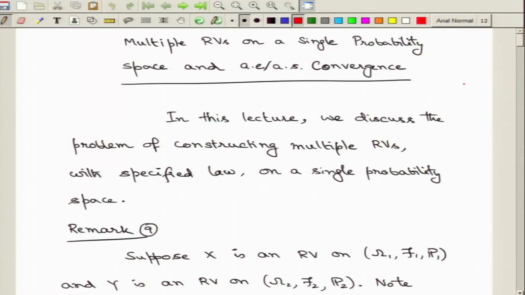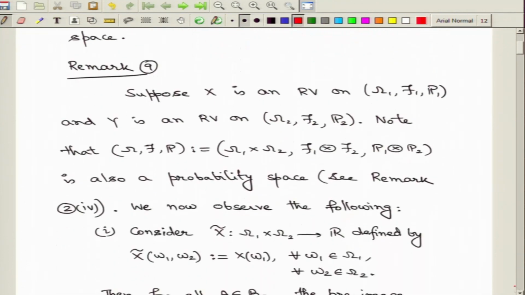So, as I have pointed out, we are going to talk about constructing several random variables, but on a single probability space. So, this will be the content that we will be focusing on in this lecture. Let us start by looking at a very simple situation of two random variables.